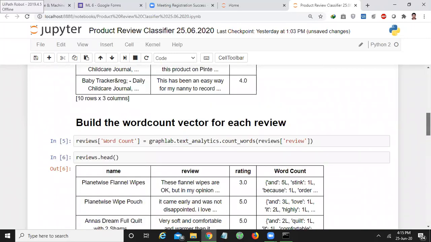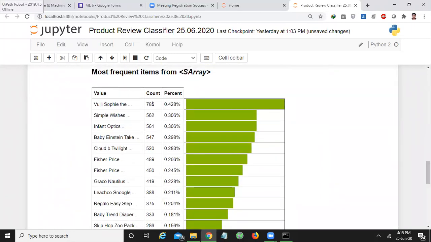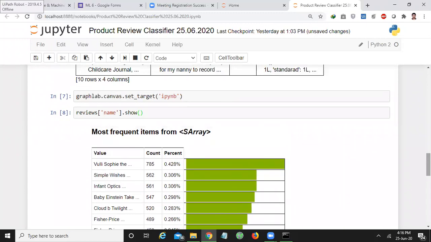Can I say like that? If I have 785 reviews, it means I can say that Amazon has sold Woolly Sophie the giraffe in a larger quantity than the other products. Okay, so this is how we can analyze the products graphically, visually.